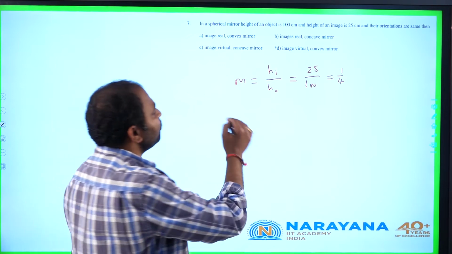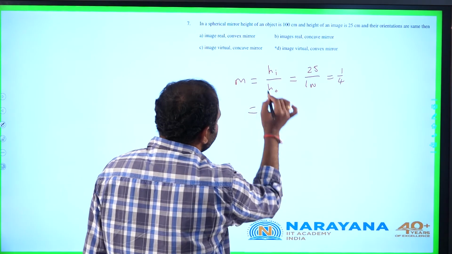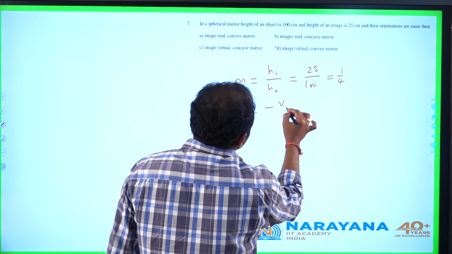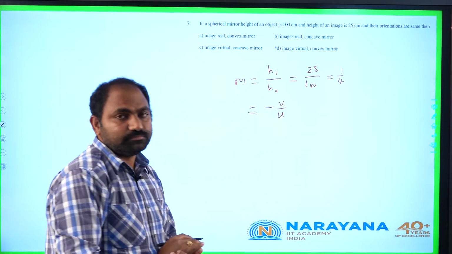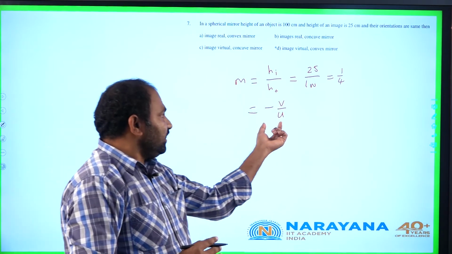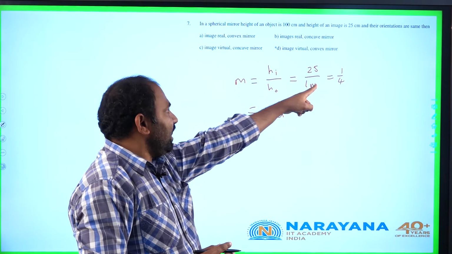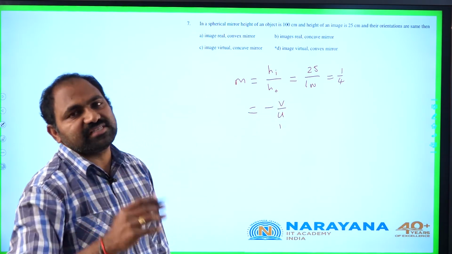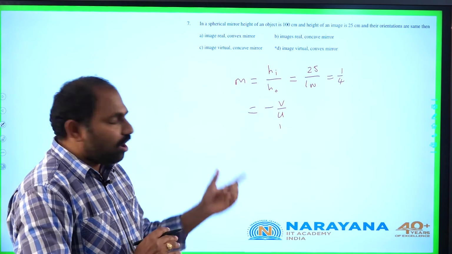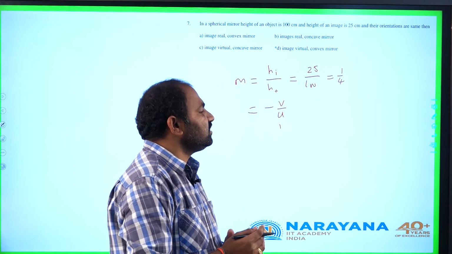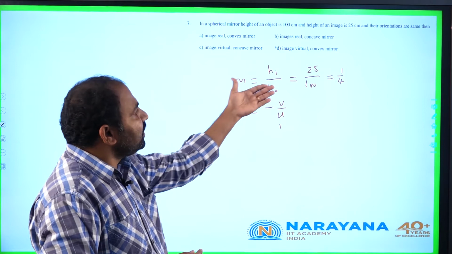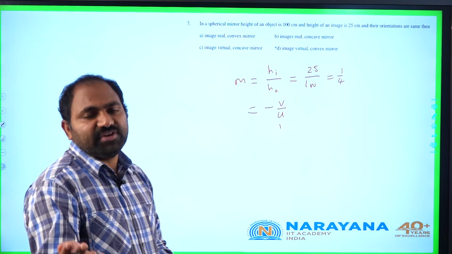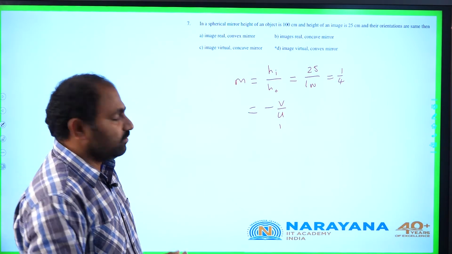The general expression for magnification of a mirror can be written as minus V by U. As it is minus V by U and the magnification is positive, V and U are forming on the opposite sides of the mirror, and also the image is diminished. It is possible with a convex mirror.